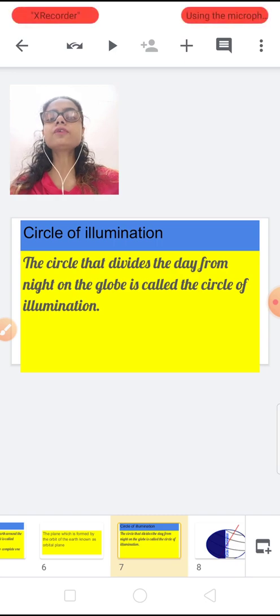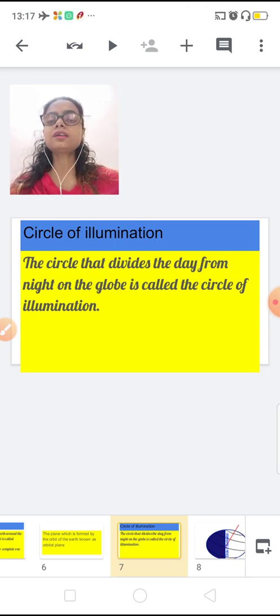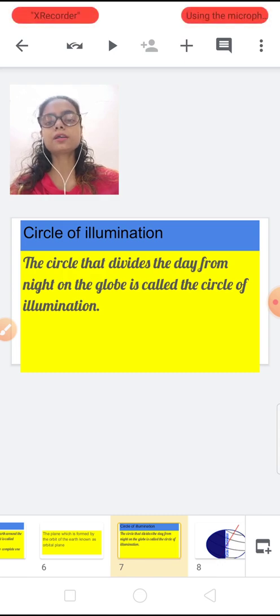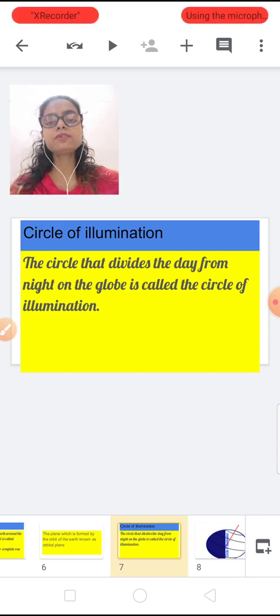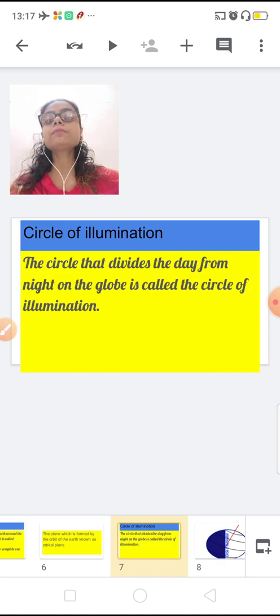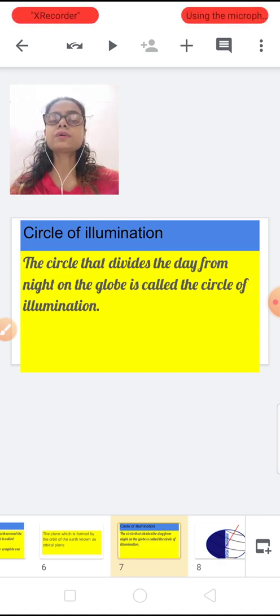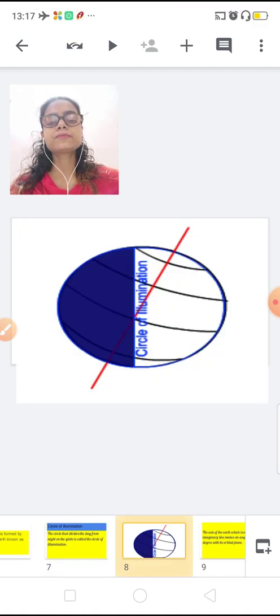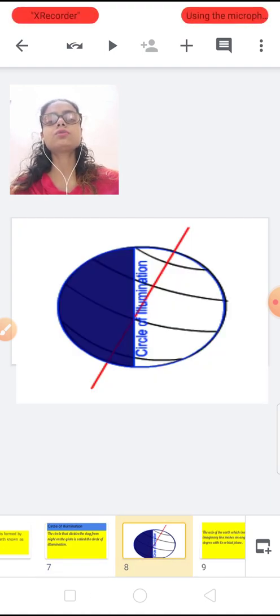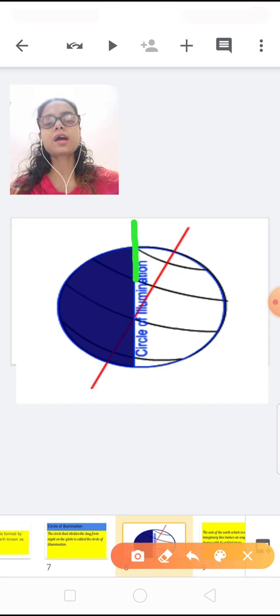So circle of illumination, what does it do? The circle that divides the day from night on the globe is called the circle of illumination. I am repeating the definition. Now you see this picture. This line is the line of the circle of illumination.